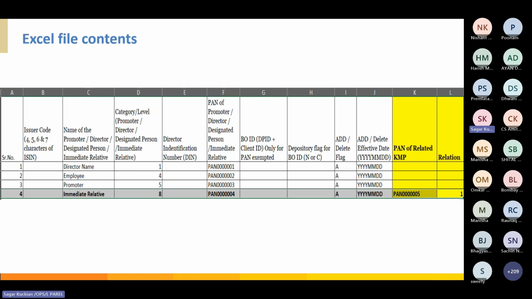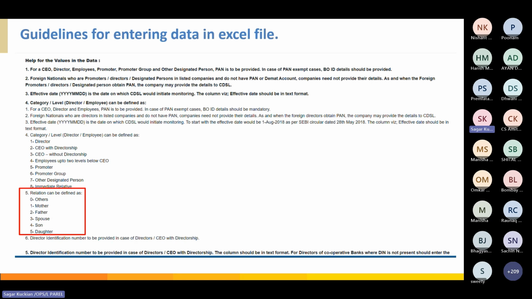So in the column of PAN of the related KMP, you have to add the PAN of the designated person who is related to that particular immediate relative. And in the relationship column, you have to mention the relation in code. You don't have to mention the descriptive form of the relation like mother, father in alphabetical. You have to mention the relation in code. In the previous slide, you can see that the codes are mentioned: 0 is for others, 1 is for mother, 2 for father, and so on. So you have to enter the relationship code in the Excel file and upload the same.